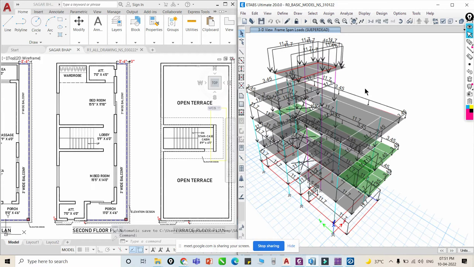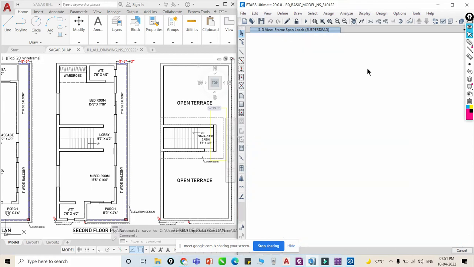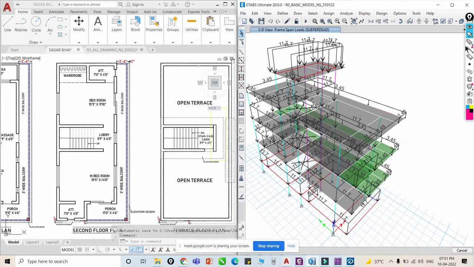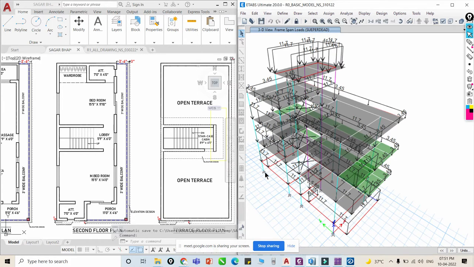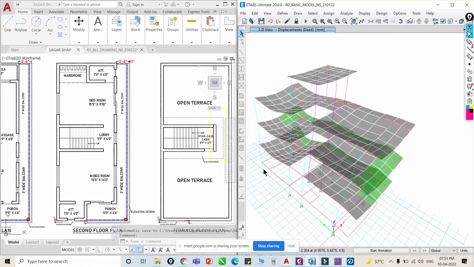Once we analyze the structure, what we have to do? We have to design our foundation, right? Am I right or wrong? We need some reaction at the base.